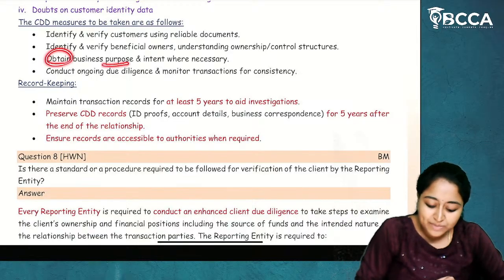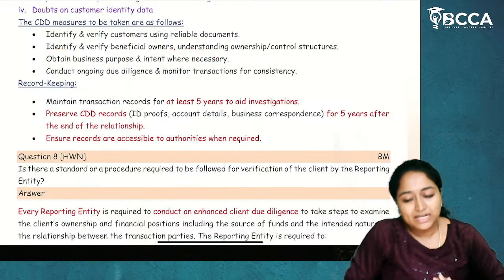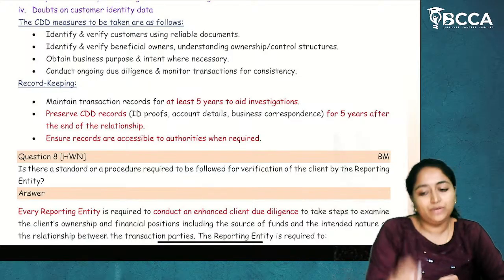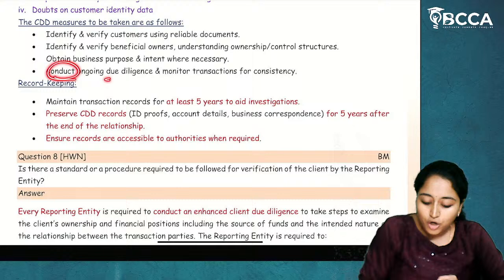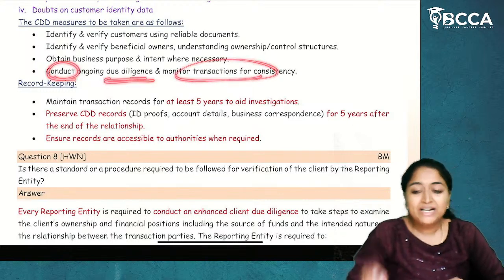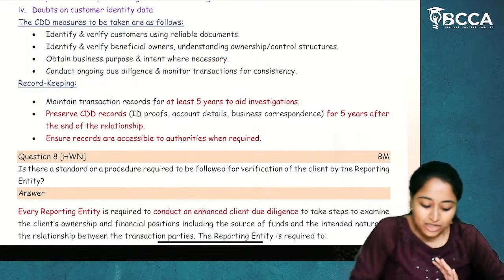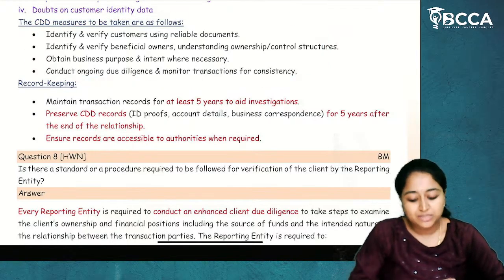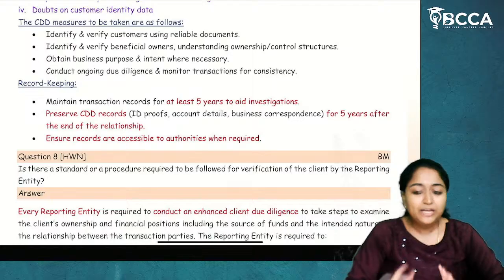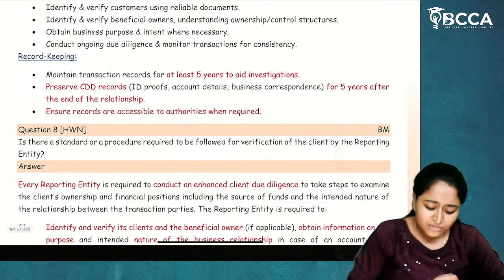Next, obtain business purpose and intent where necessary. Now, for what purpose are they doing the business and what is their intent? What is their objective? Conduct ongoing due diligence and monitor the transactions for consistency. So all these are the CDD measures, which are called customer due diligence measures, which are to be taken by the entities. I hope it is clear.